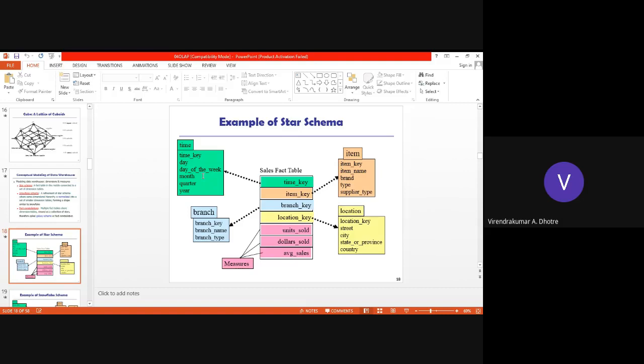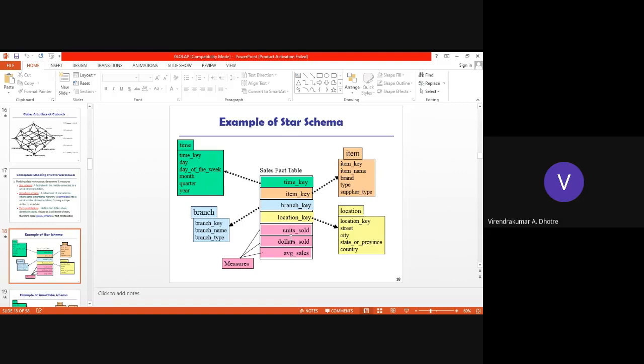Then branch. Branch again will have a dimension table with a key, which is again represented in the sales fact table as the branch key. Branch key, branch name, and branch type. Location. Like this we can represent. So this is how the star schema looks. Okay.